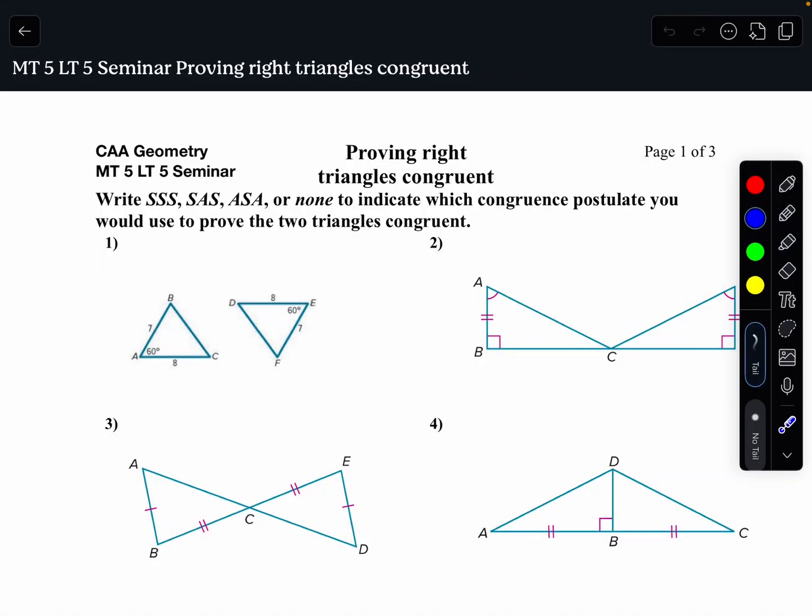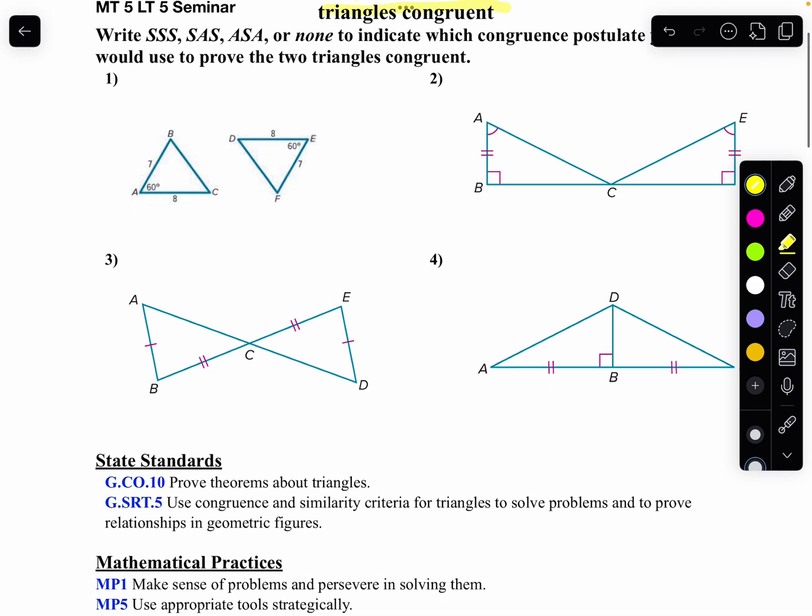Hello, let's look at your MT5 LT5 seminar. We're going to look at proving right triangles congruent. Before you start the lesson, do the first 4 questions and then come back to the rest of the lesson.